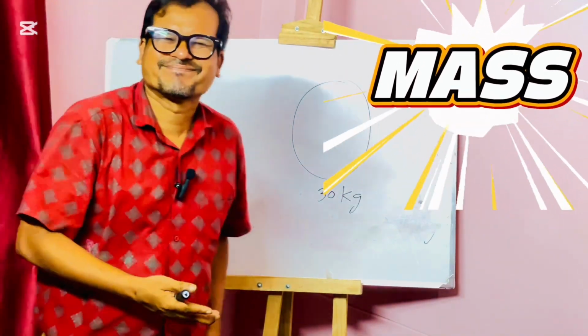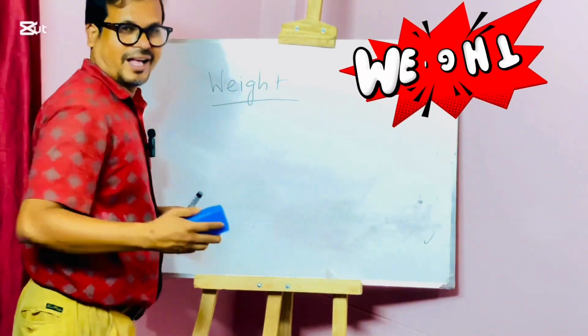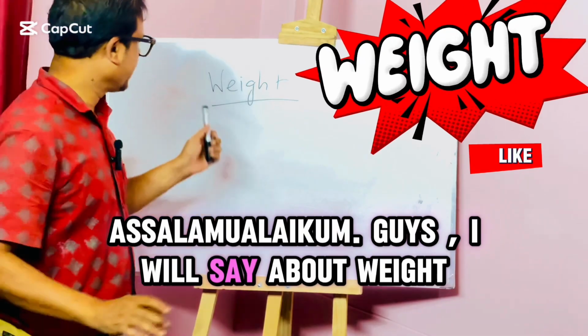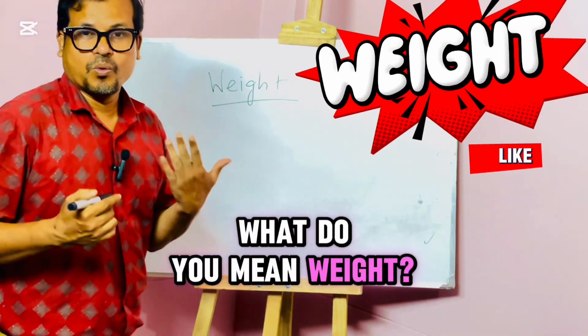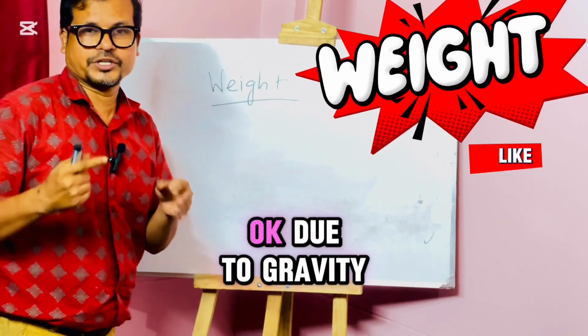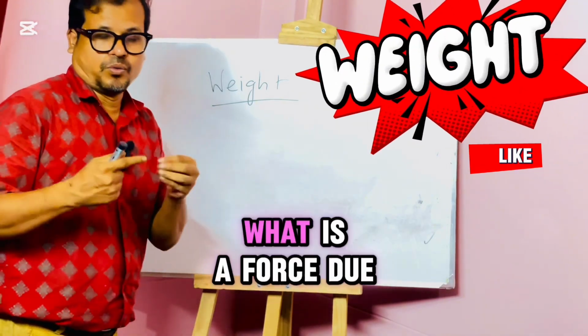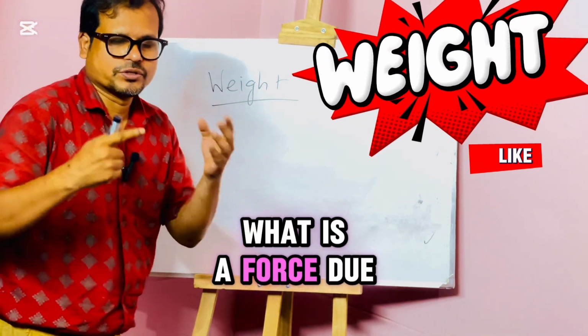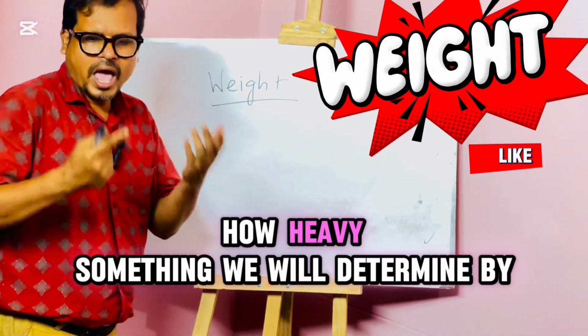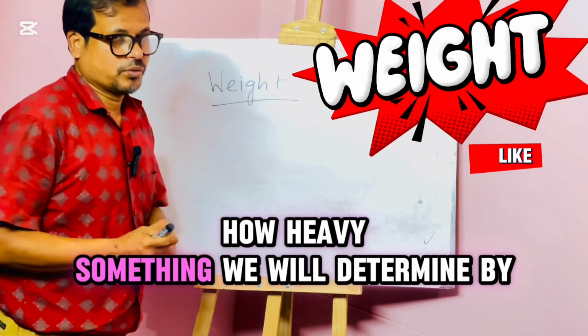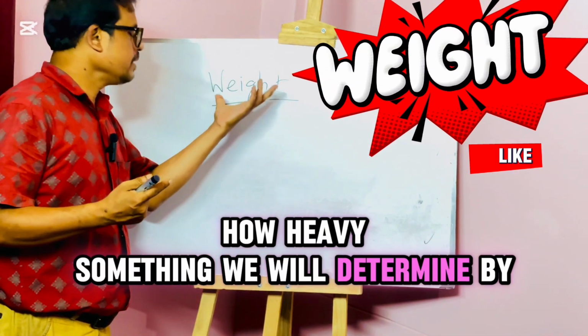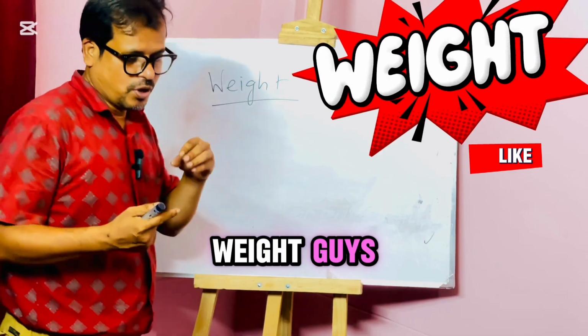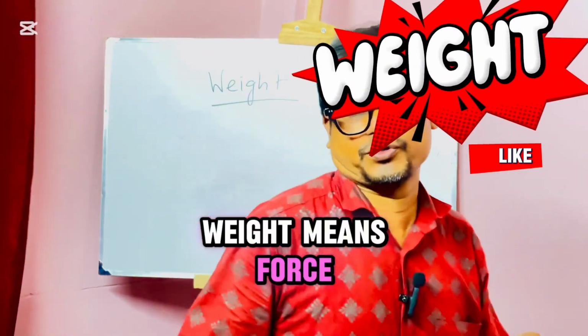Okay. Thanks a lot. Now I will say about weight. What do we mean? Weight is a force due to gravity. How heavy something is will be determined by weight. Guys, weight means force.